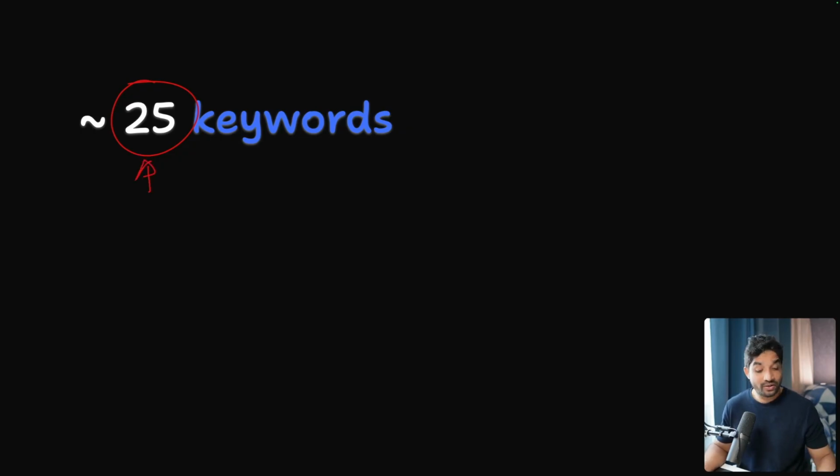And because it has only 25 keywords, it has fewer features. And these fewer features are on purpose. For example, Go doesn't have a while loop. We actually use a for loop for that. Go doesn't have enums. We use constants for that. It doesn't have inheritance. Instead, we use composition. So this language has very few features, and we reuse those features for different things.